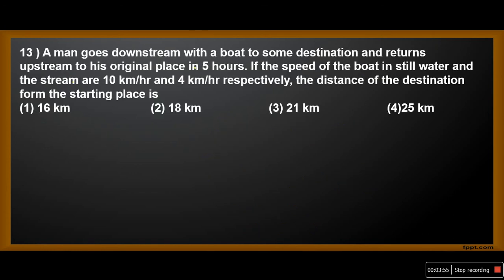A man goes downstream with a boat to some destination and returns upstream to his original place in 5 hours. If the speed of the boat in still water and the stream are 10 km per hour and 4 km per hour respectively, the distance of the destination from the starting place is. Similar question. Distance by downstream speed plus the same distance by upstream speed. What's the total time taken? 5 hours.